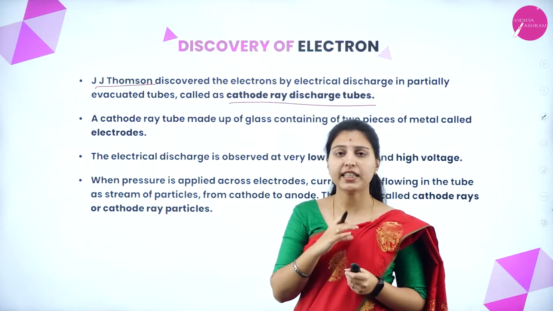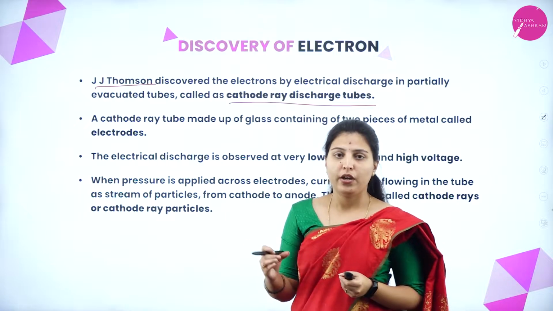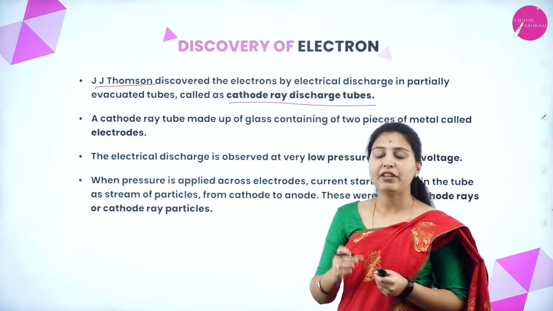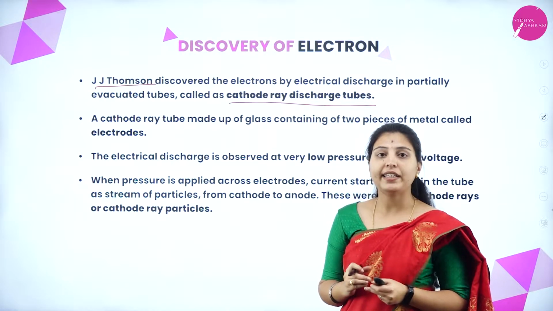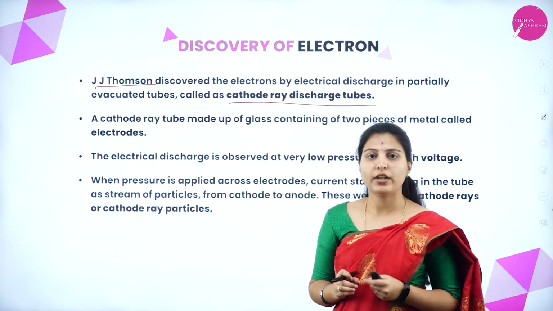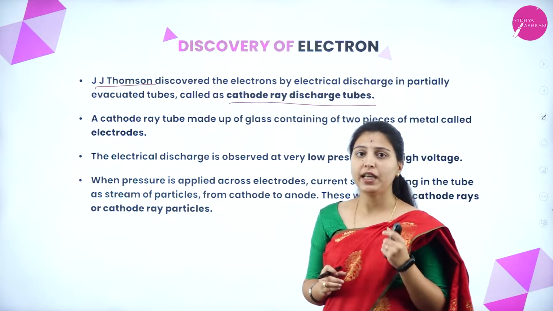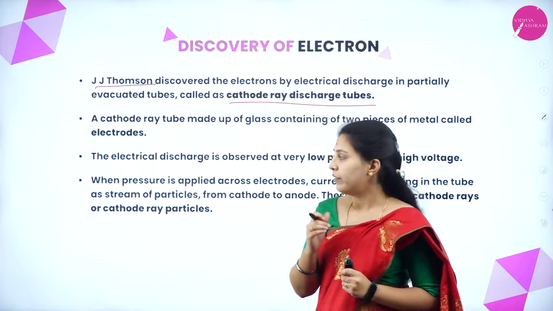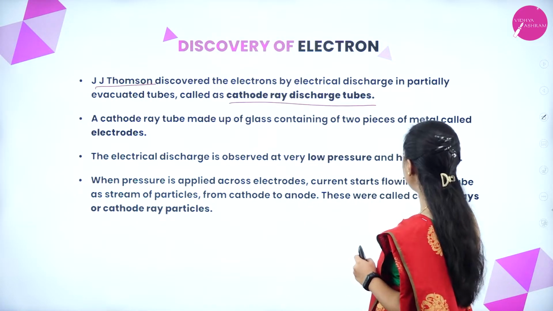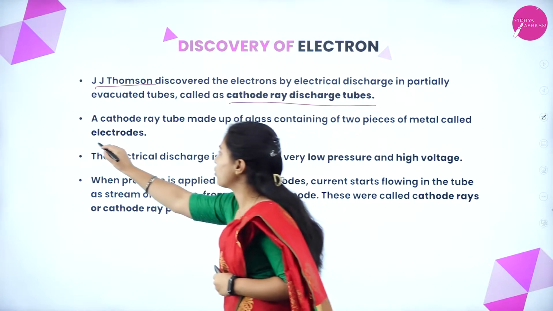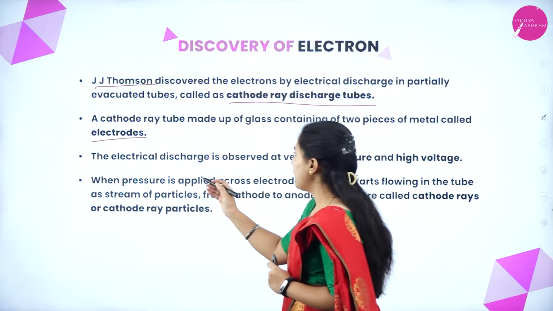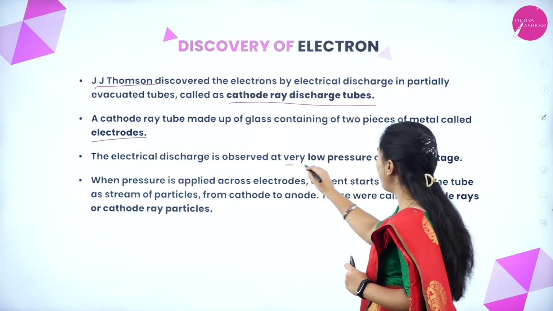What he did was take a glass tube, within which gas will be passed. That overall tube will be partially evacuated and contain 2 metal pieces, which we call electrodes. One will be cathode and another will be anode. It is a cathode ray tube made up of glass containing 2 pieces of metal called electrodes, and the electrical discharge is observed at very low pressure.